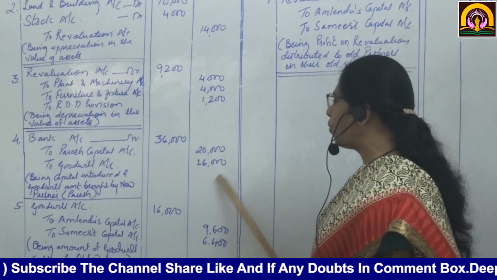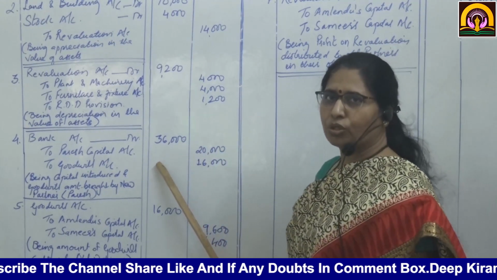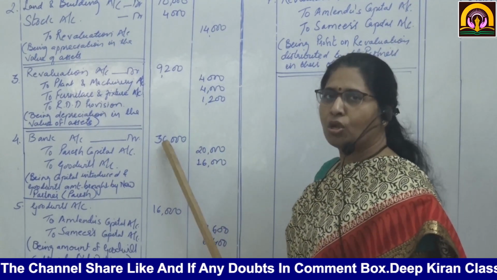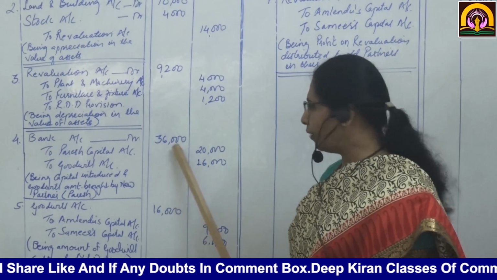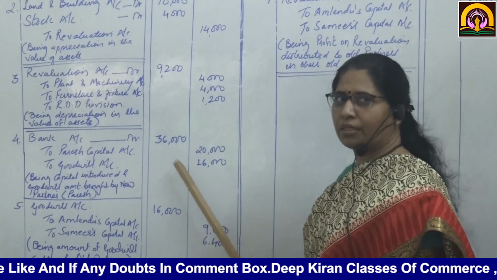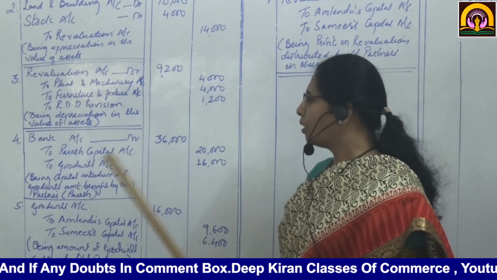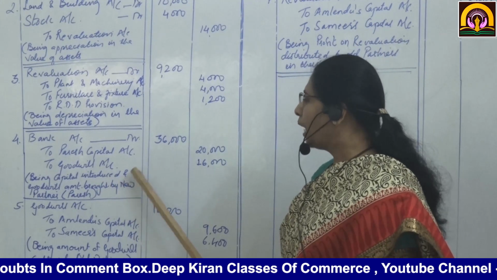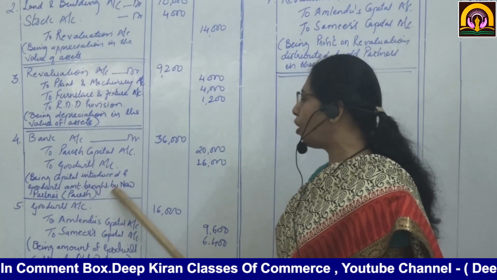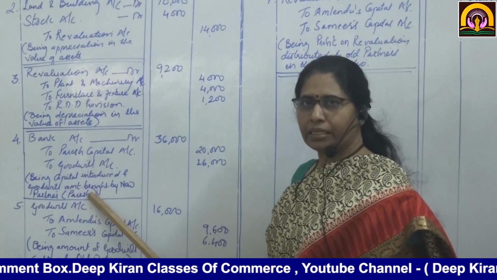This total is how much? 20,000 plus 16,000, 36,000. So we are going to write 36,000. See, narration: being capital introduced and goodwill amount brought by new partner, that is Paresh.